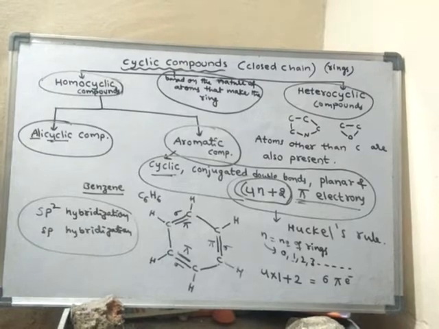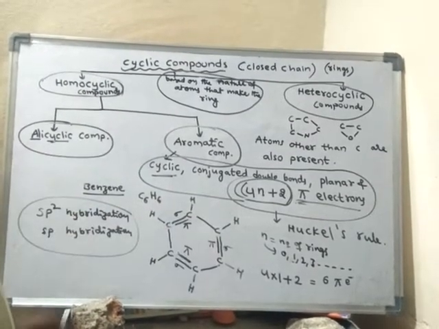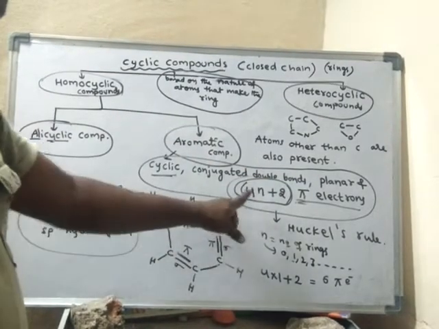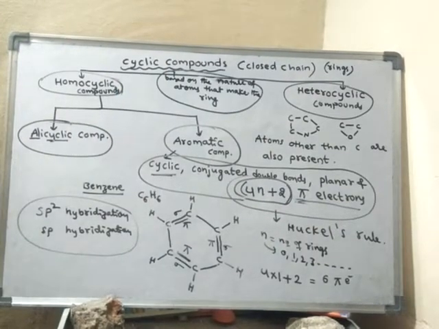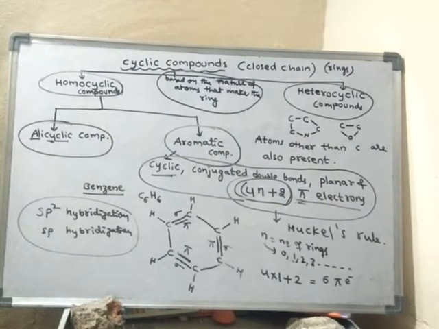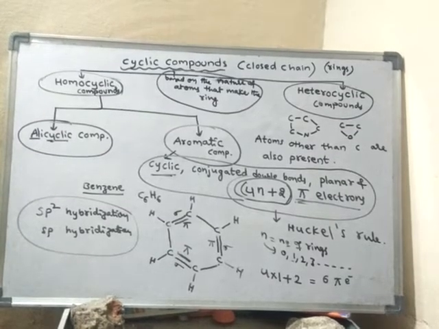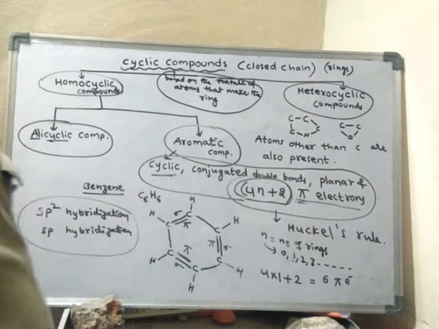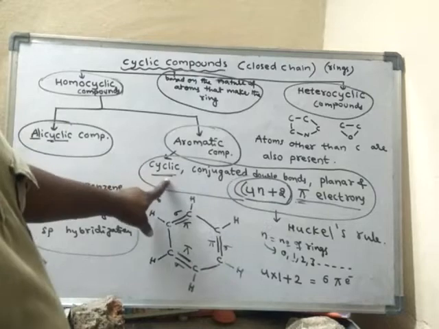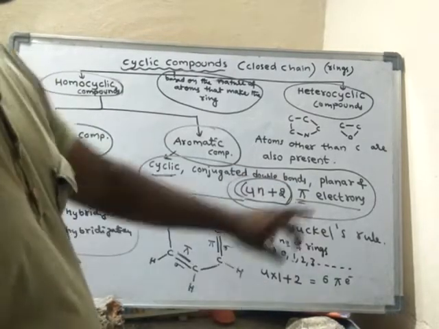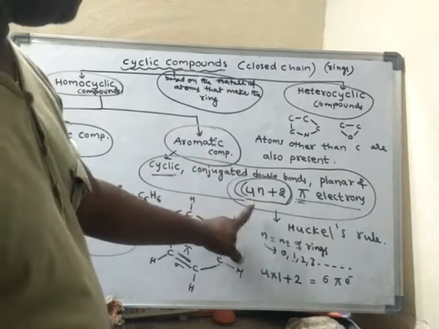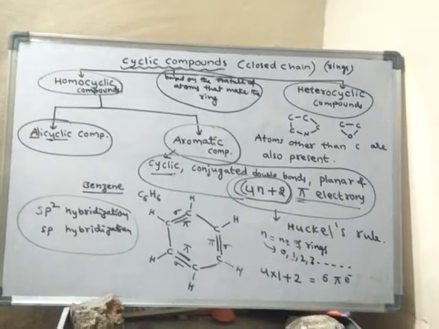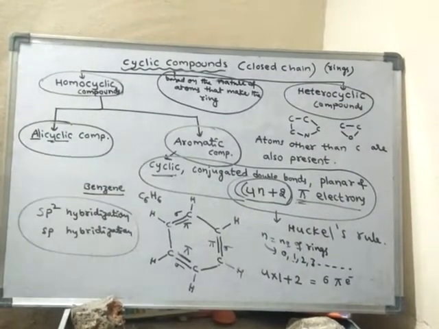Benzene is an aromatic compound. Why? Because it is a cyclic structure. It is having conjugated double bonds. It is a planar molecule and it contains 4n plus 2 pi electrons. Hence, benzene is an aromatic compound. Okay, any compound to be aromatic should compulsorily possess these 4 properties. What are those things? Cyclic, conjugated double bonds, planar, and 4n plus 2 pi electrons. So these four things must be present. Then only the compound is said to be an aromatic compound.